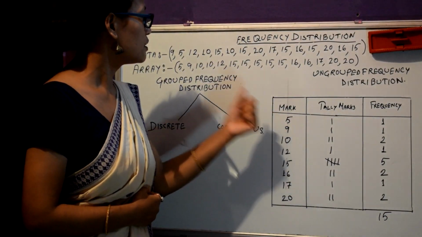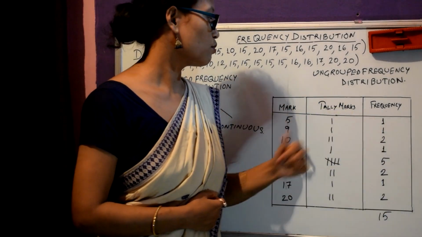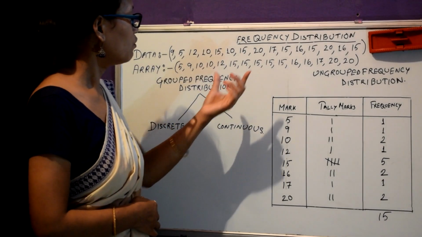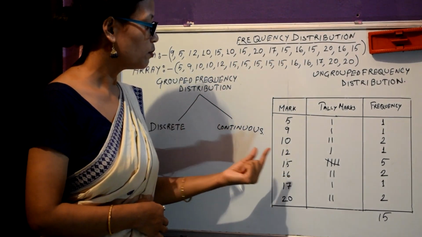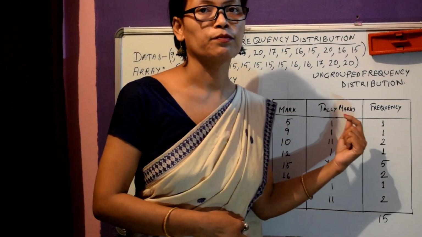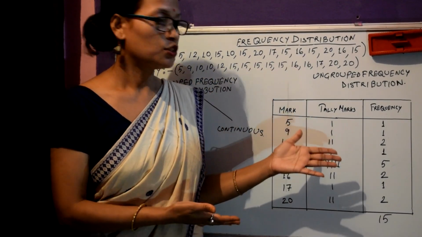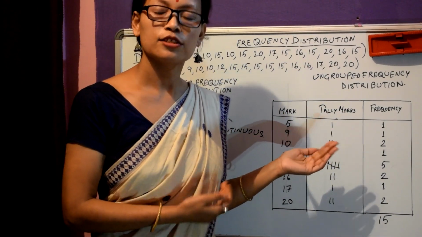Again 9 is repeated one time, therefore its frequency is 1. In this way, if we consider the number 15, how many times is it repeated? 5 times. So its frequency is 5. This type of frequency distribution is called ungrouped frequency distribution.